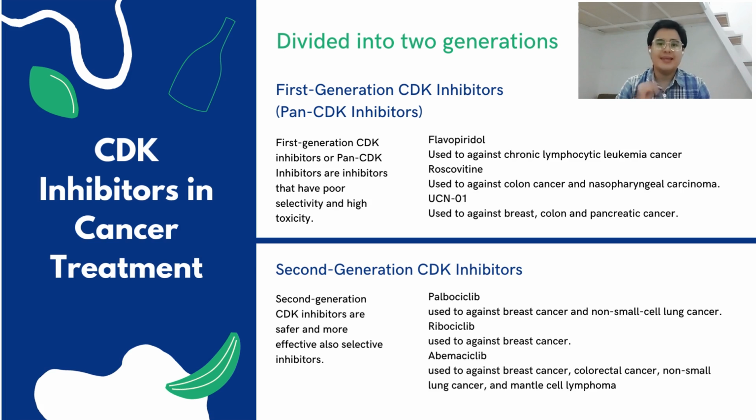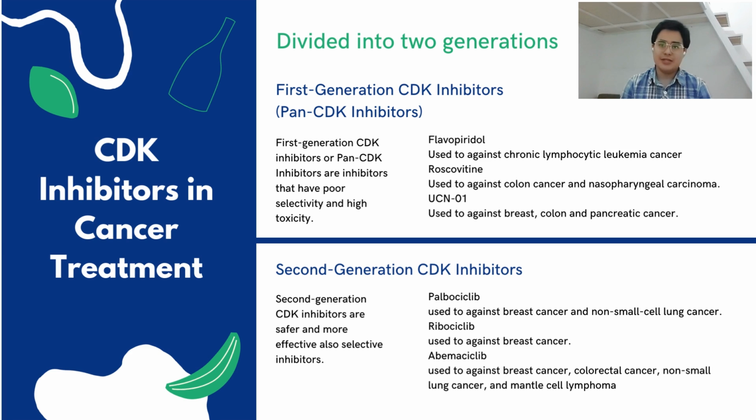Next, I will explain CDK inhibitors in cancer treatment, divided into two generations. The first generation compounds have poor selectivity and high toxicity. In this generation, there are flavopiridol, used against chronic lymphocytic leukemia, roscovitine, used against nasopharyngeal carcinoma, and UCN-01, used against breast and colon cancer.